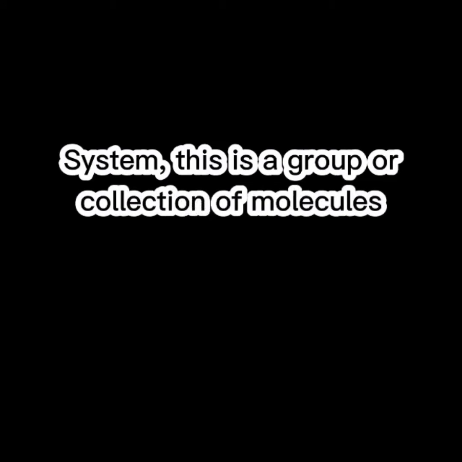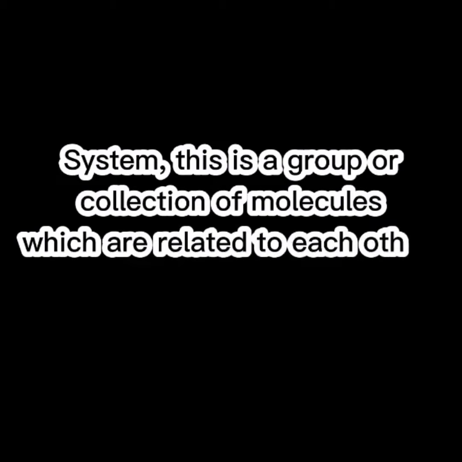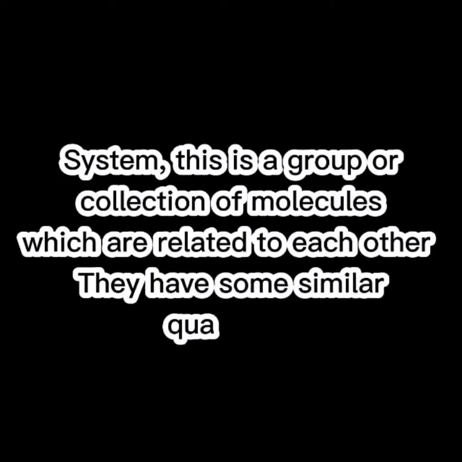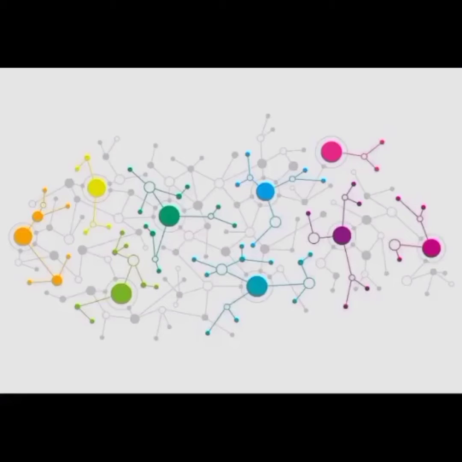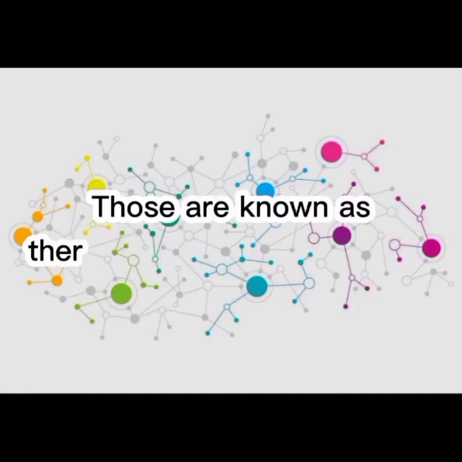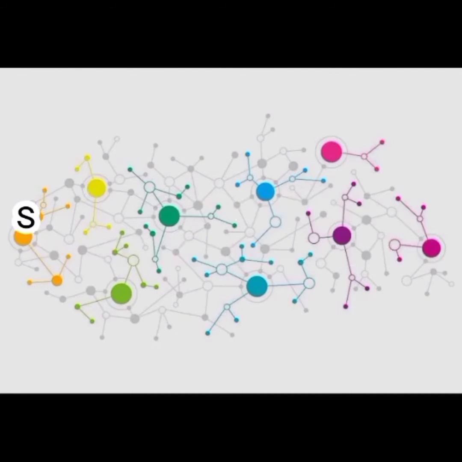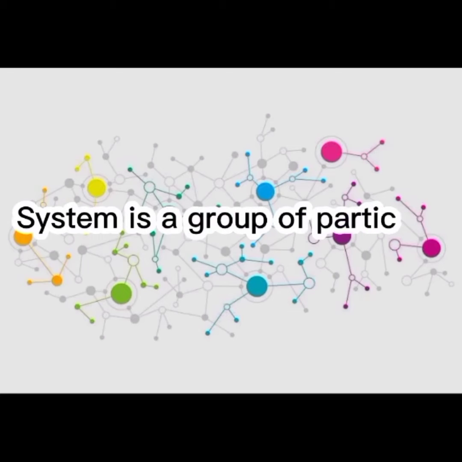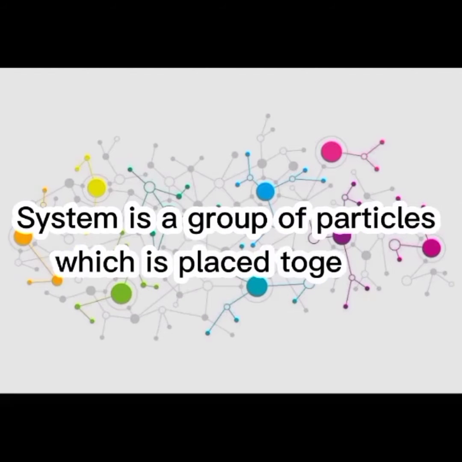Before we formally start, we must know first what is a thermodynamical system. A system is a group or collection of molecules which are related to each other. They have some similar quantities. So, what are those quantities? Those are known as thermodynamical parameters. A system is a group of particles which is placed together.